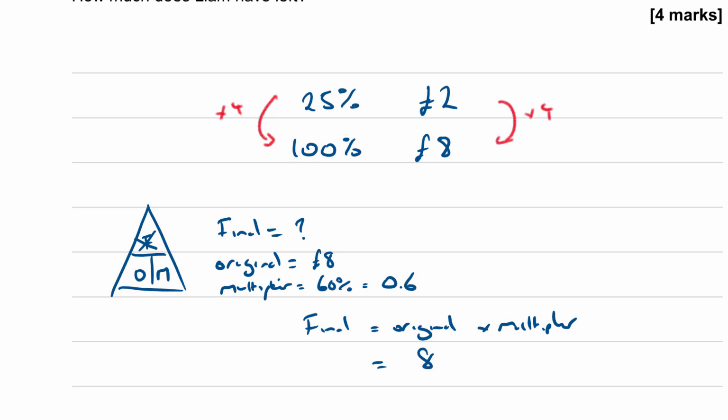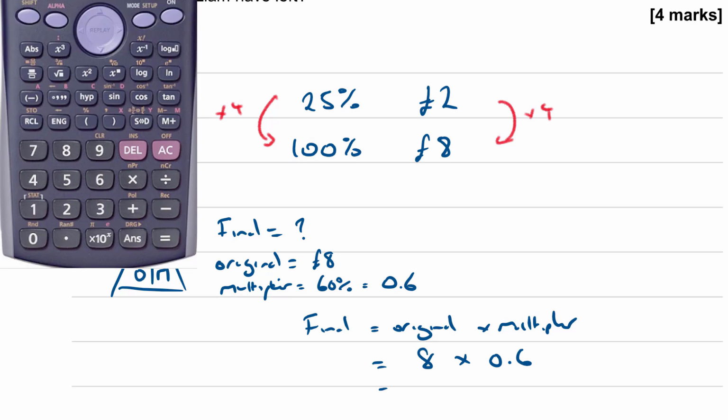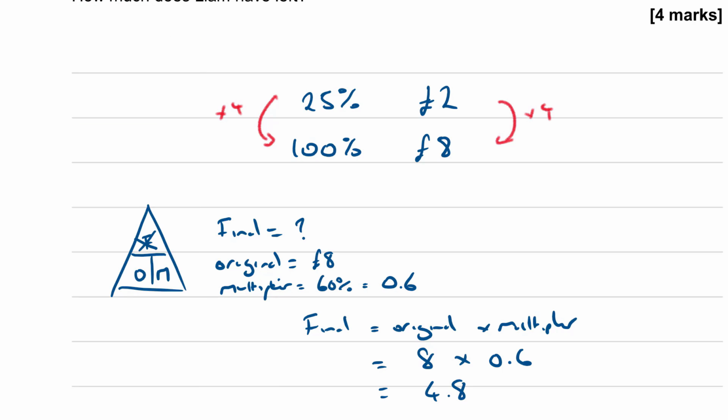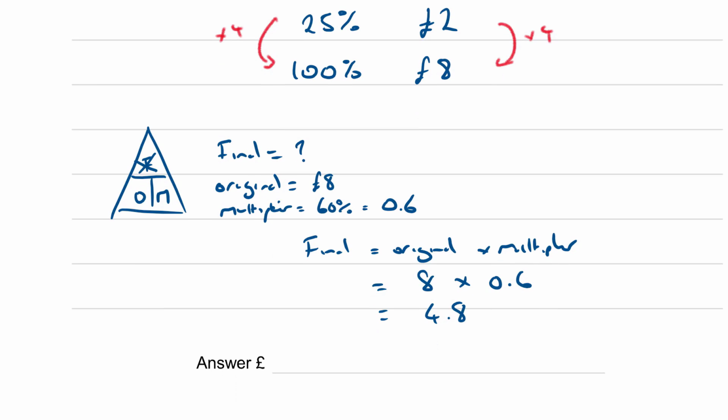So 8 times 0.6, which is, according to my calculator, 4.8. Now remember, this is money though, so we're going to have to write that as pounds and pence. So he's got £4.80 left. Now you could have also found out what 40% was and deducted it from the £8 to get the same answer if you wanted to, but this way is quicker if you know what you're doing.